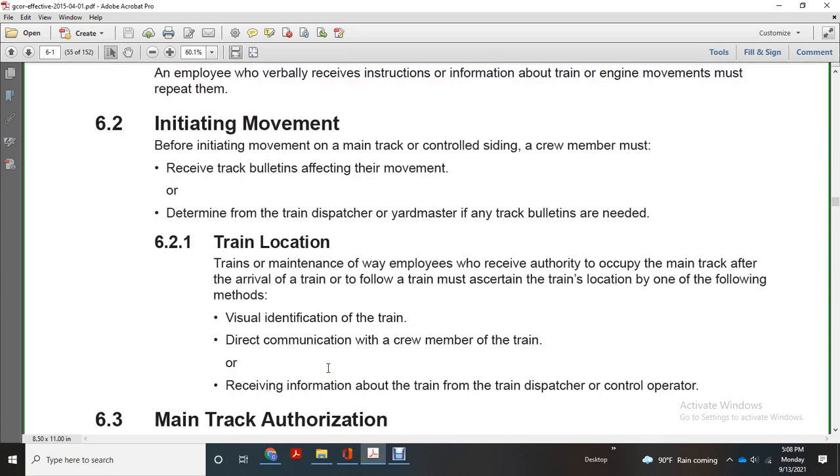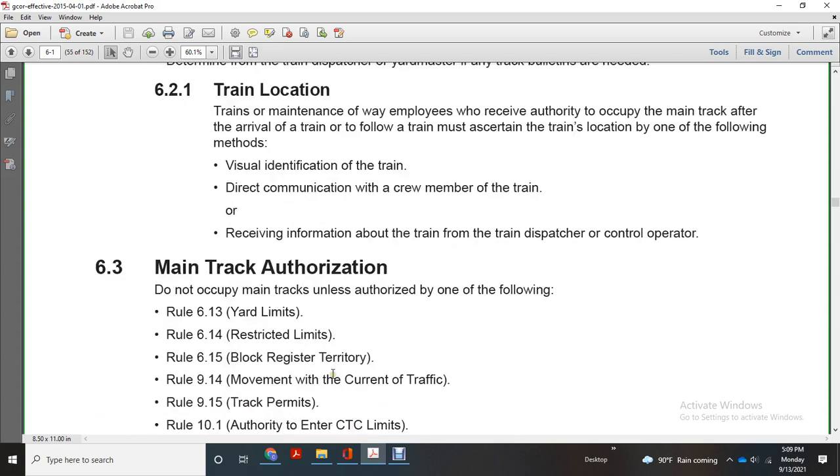Train location: maintenance of way employees who receive the authority to occupy the main track after the arrival of the train must ascertain the train's location by one of the following methods: visual identification of the train, direct communication with the crew member of the train, or receiving the information about the train from the train dispatcher or control operator.